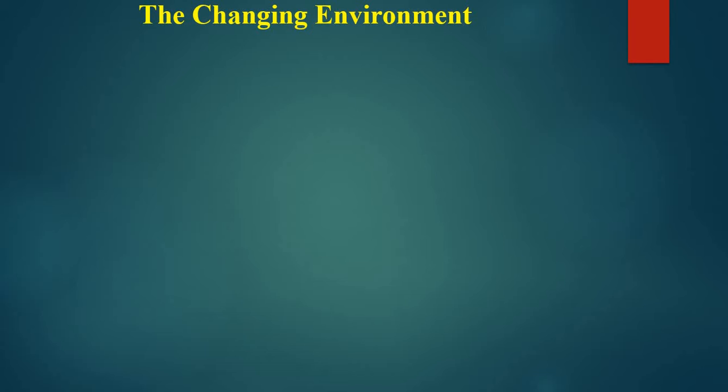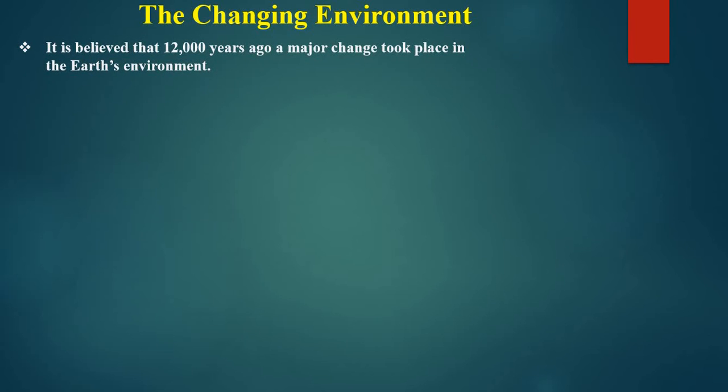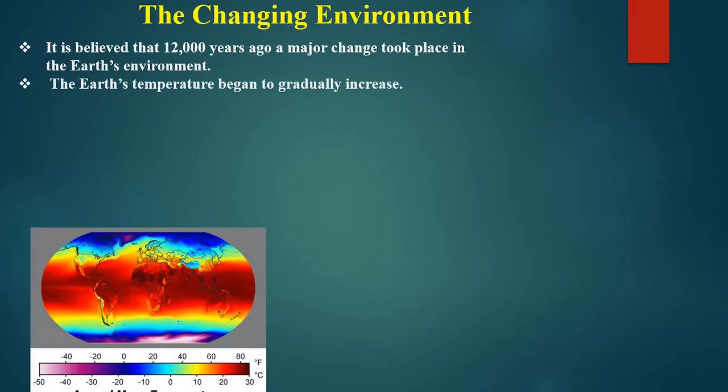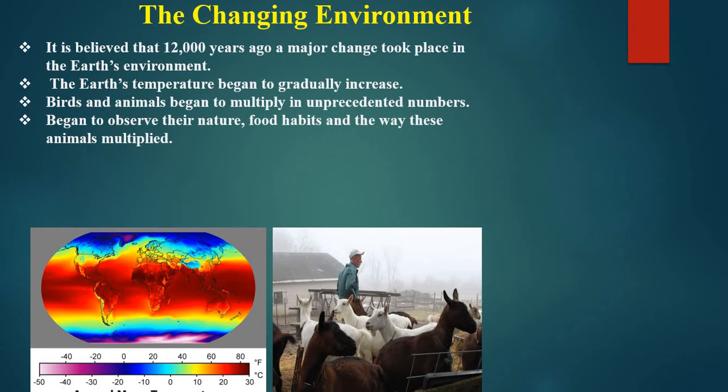Before 12,000 years ago, it is said that drastic changes happened in the Earth's environment, in the geographical environment. So let's study what happened in that period. It is believed that 12,000 years ago, a major change took place in the Earth's environment. The Earth's temperature began to gradually increase, and the birds and animals began to multiply in unprecedented numbers. People began to observe their nature, food habits, and the way these animals multiplied.